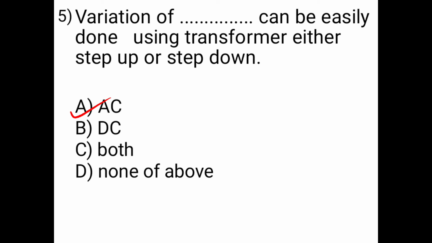Variations are possible in AC but not in DC, because AC is alternating current and DC is direct current.